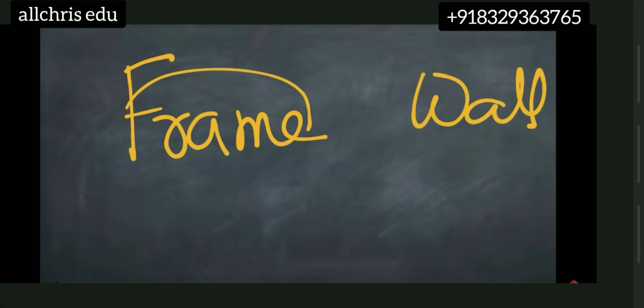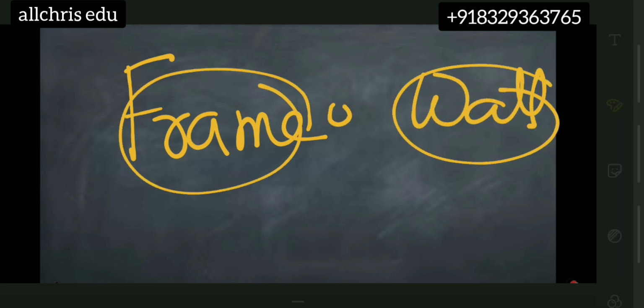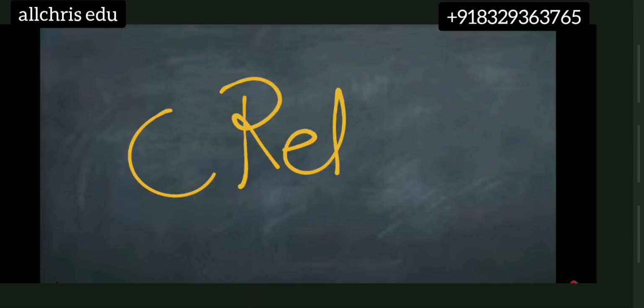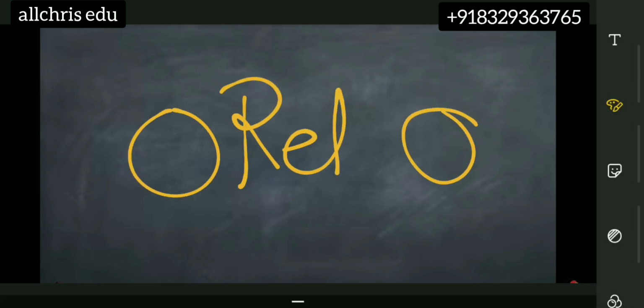So what is the relation between frame and wall? The frame is on the wall, we say. Okay. Now in this manner, what we did exactly, we just saw the relation between two nouns over here. So preposition means relation between two nouns. Now this is the main meaning of that particular topic, preposition.